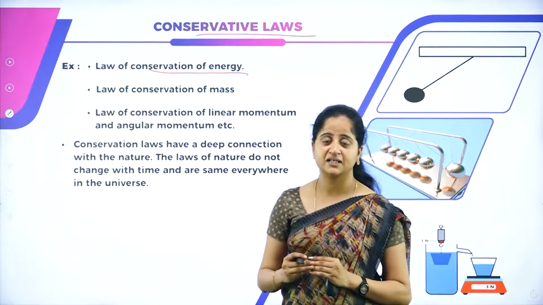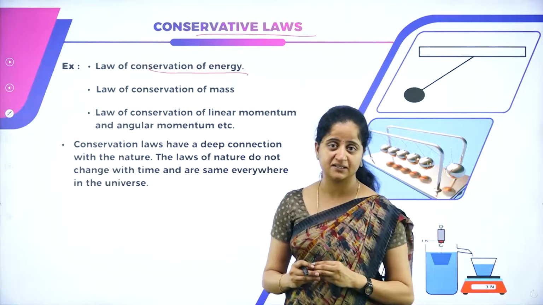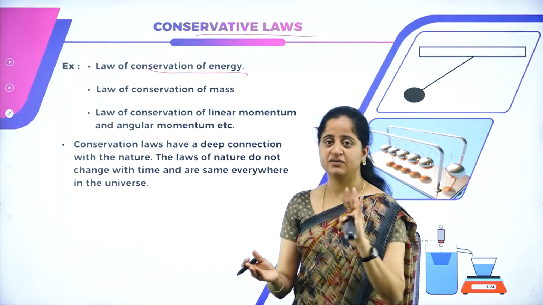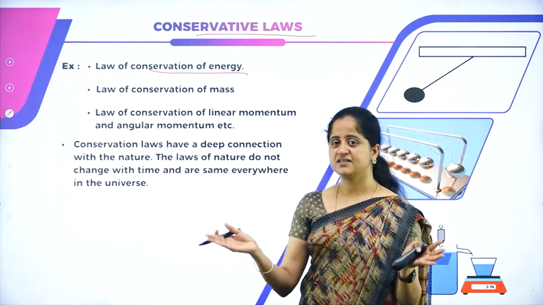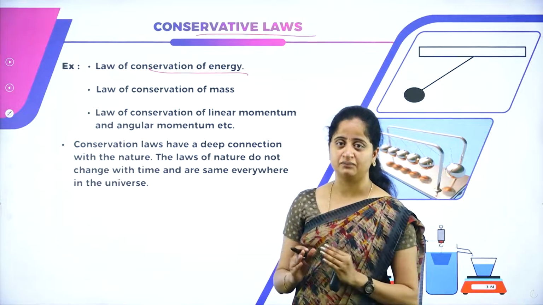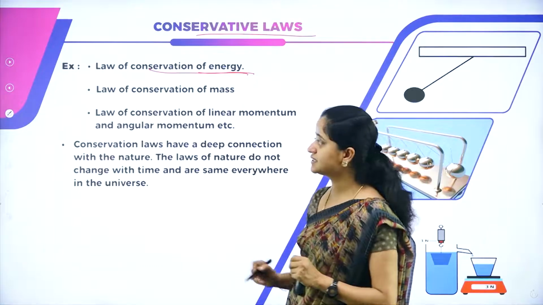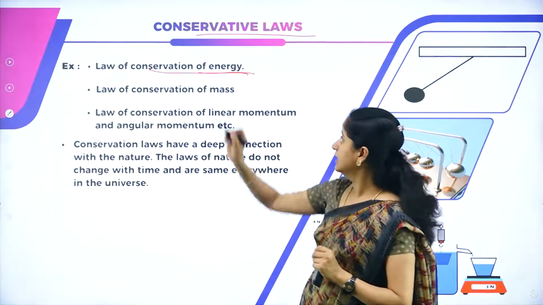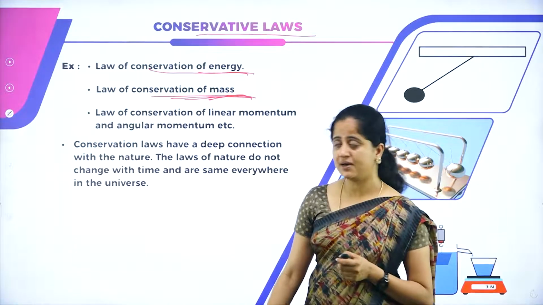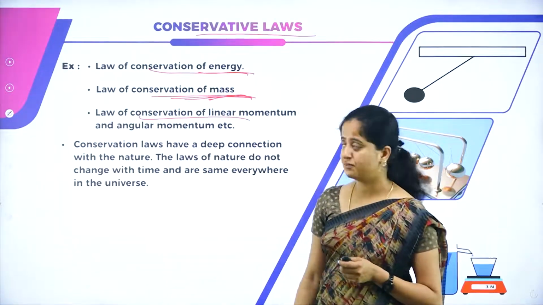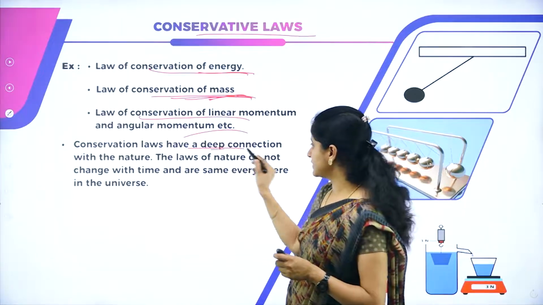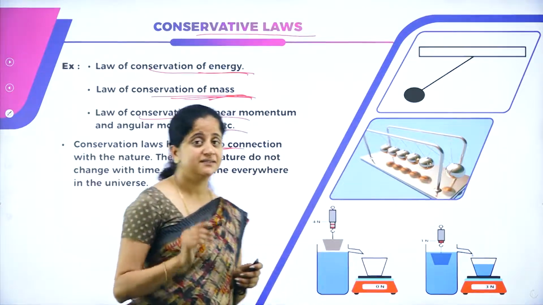Similarly, solar energy can be converted into electrical energy. Which means here, we are not creating any energy, we are not destroying any energy. We are just transferring the energy from one form to another form. So the law of conservation of energy is one of the examples of a conservation law. A few more examples are the law of conservation of mass, the law of conservation of linear momentum and angular momentum, etc. Conservation laws have a deep connection with nature.